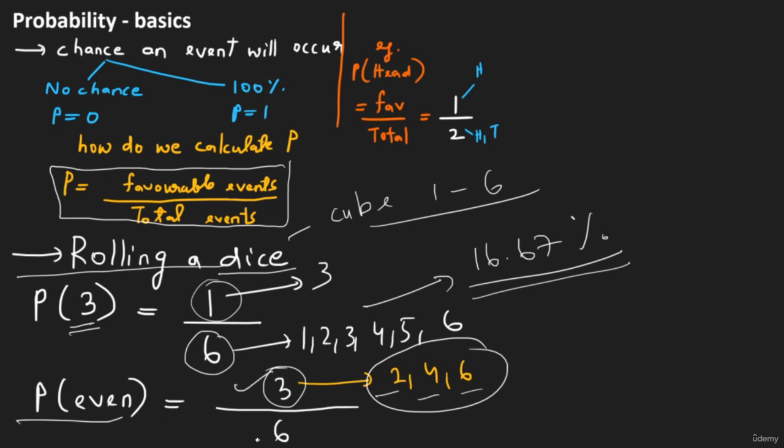That's this 3 over here. And there are a total of 6 possibilities, which is getting 1, 2, 3, 4, 5 or 6. Therefore, the probability to get an even number is 3 by 6, which is equal to 1 by 2. And therefore, we can say that the chance to get an even number when you roll a die is 50%.